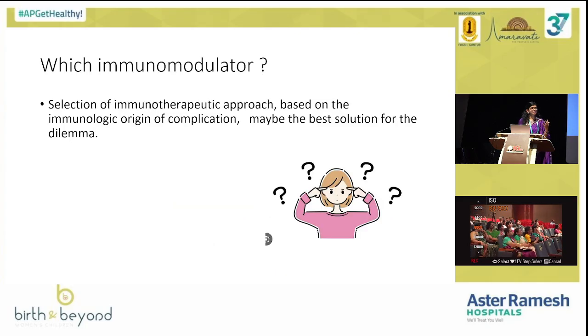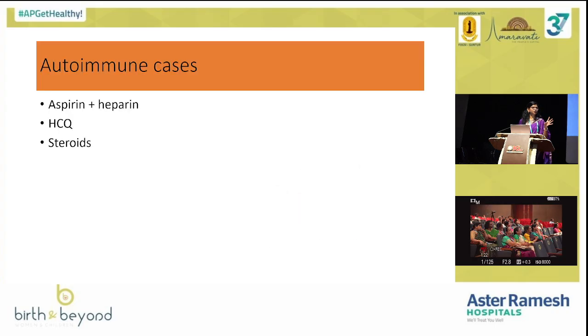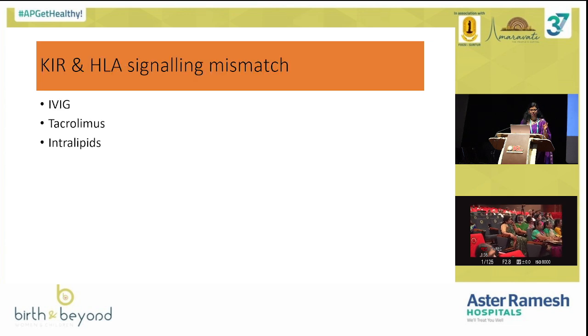So after all these things, which immunomodulator? Now you are confused which immunomodulator I should use: aspirin, heparin, steroid, LIT, IVIG. See, if it is an autoimmune cause, definitely aspirin, heparin, HCQ, steroids. Don't put all these things in straight away. If the patient does not respond to aspirin and heparin, in the next pregnancy, definitely add HCQ or steroid. Definitely it will be helpful.